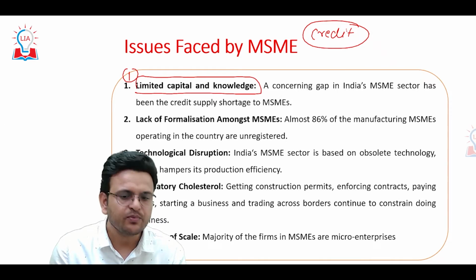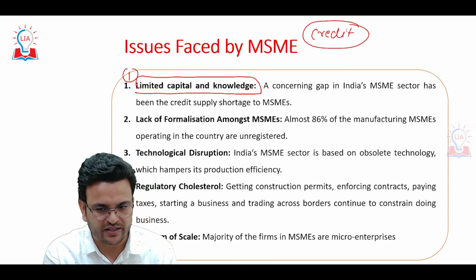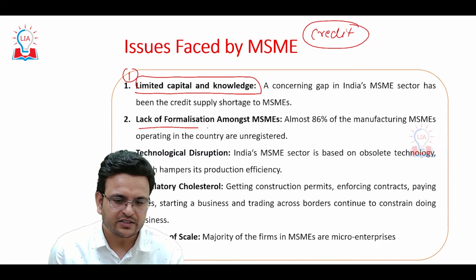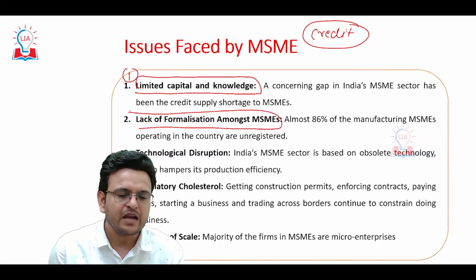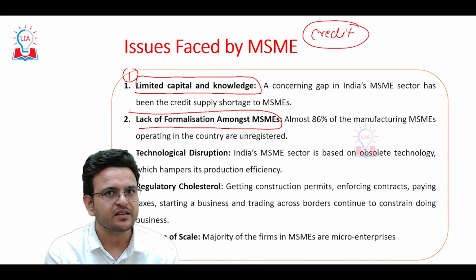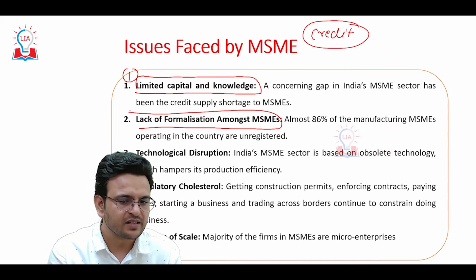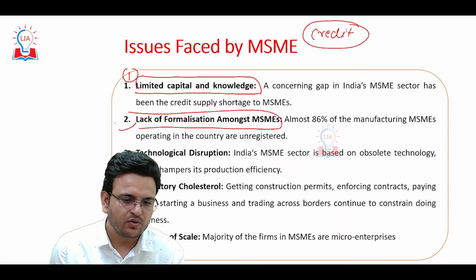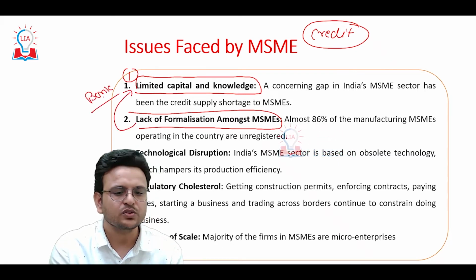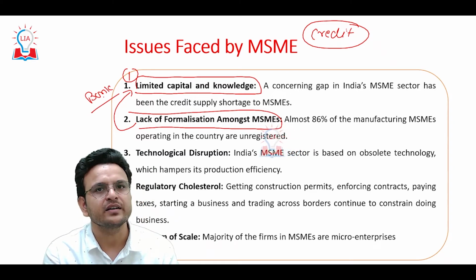That is the main problem MSMEs are facing as of now. Second thing is lack of formalization among MSMEs. When many enterprises do not come under the formal sector, it becomes very difficult for them to take credit from the banks. So both these two points are interrelated.